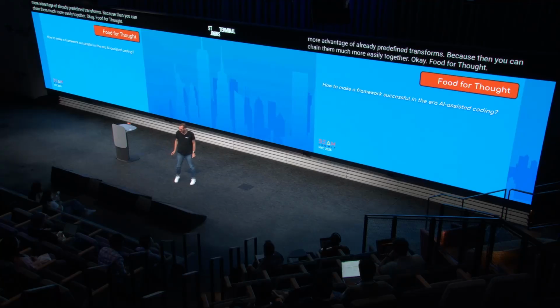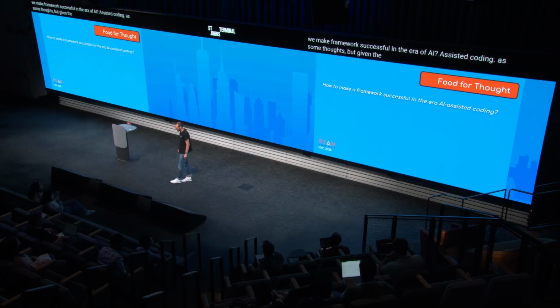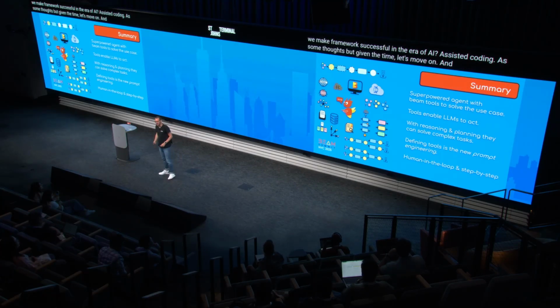Okay, food for thought. How can we make frameworks successful in the era of AI-assisted coding? I have some thoughts, but given the time, let's move on and summarize what we have seen today.